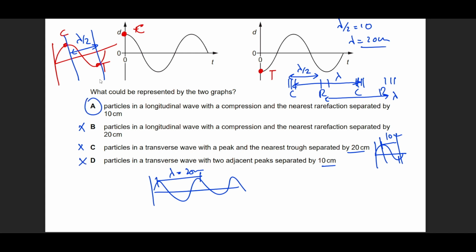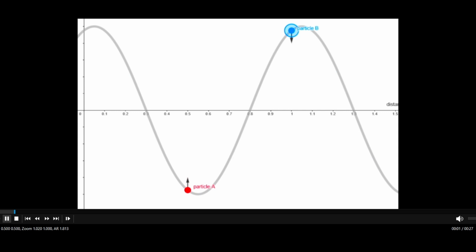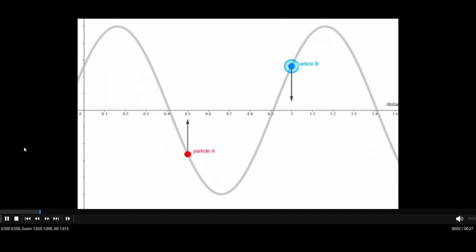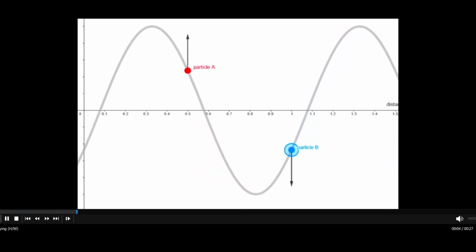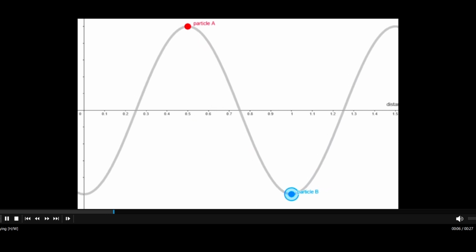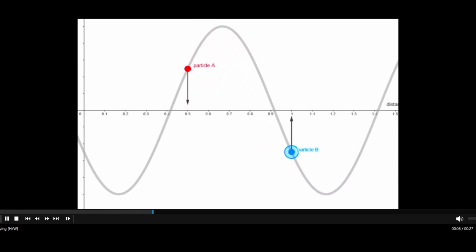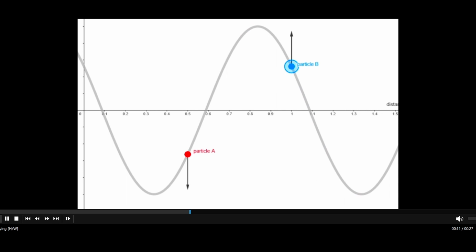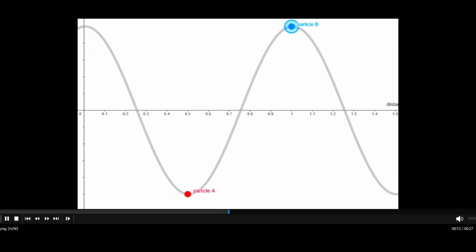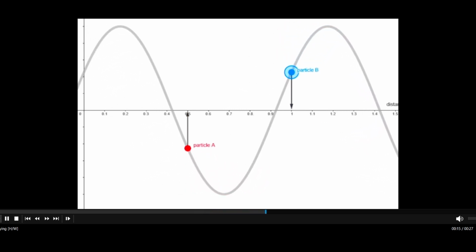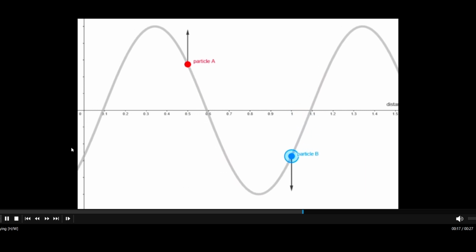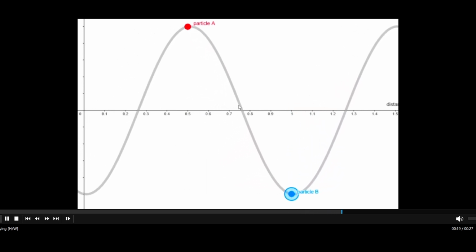Let me show you what this actually looks like. So this is how those particles are actually moving. One is moving in the opposite direction, particle A, and particle B is moving in the upward direction. They are actually 180 degrees out of phase. No matter what particle A is doing, particle B is moving in the opposite direction to particle A. I hope that we understand this point now.